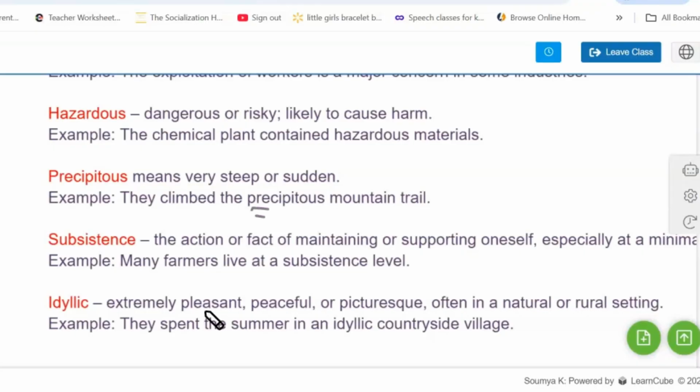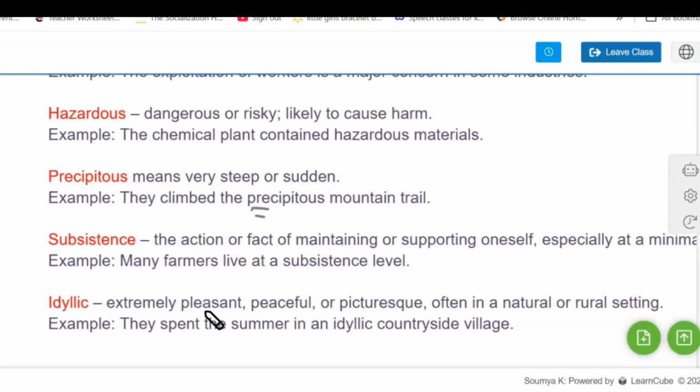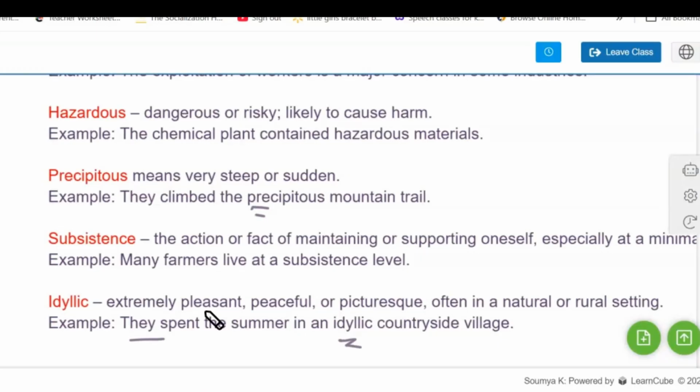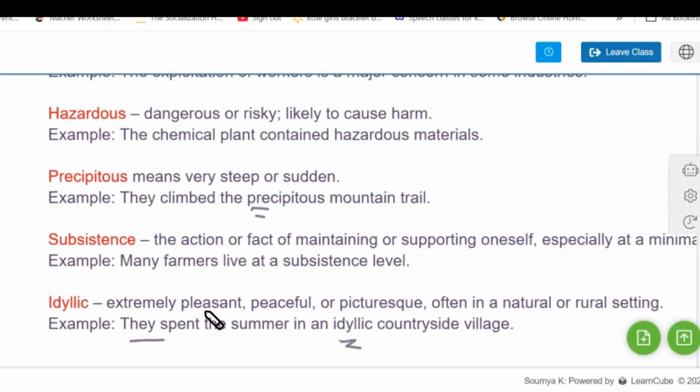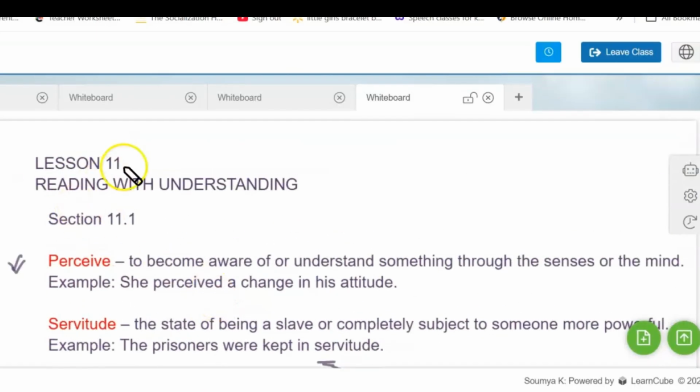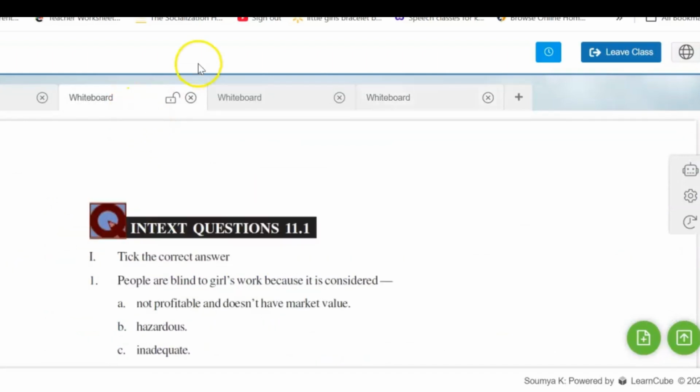Next is subsistence, the action or fact of maintaining or supporting oneself. Example would be the farmers live at a subsistence level. Idyllic, it means extremely pleasant and peaceful. Example would be they spent the summer in an idyllic countryside village. So these are the words that are being discussed in the lesson. Let's go to the lesson and see what it is about.